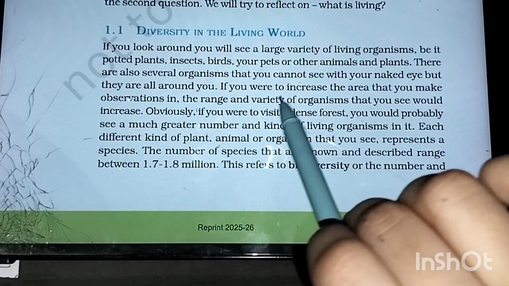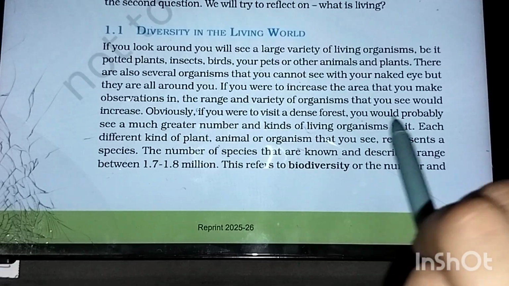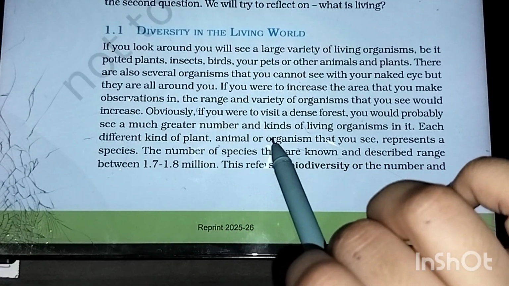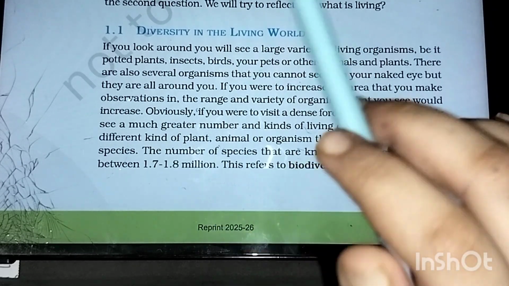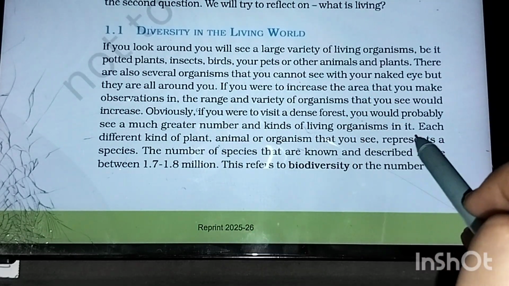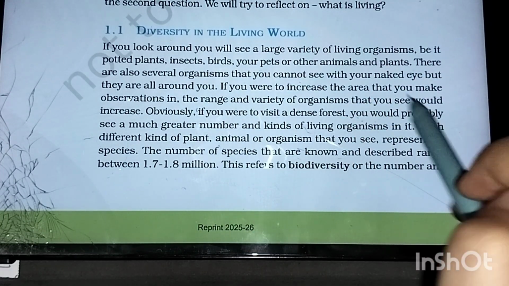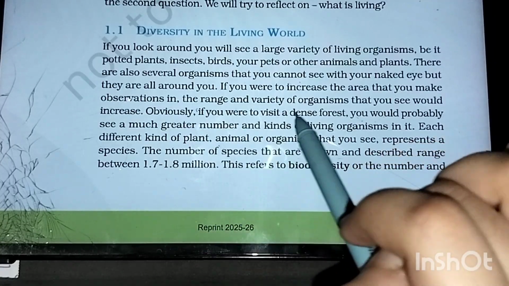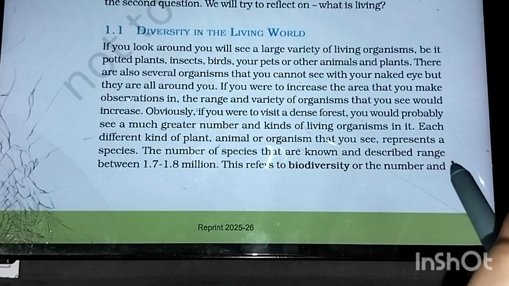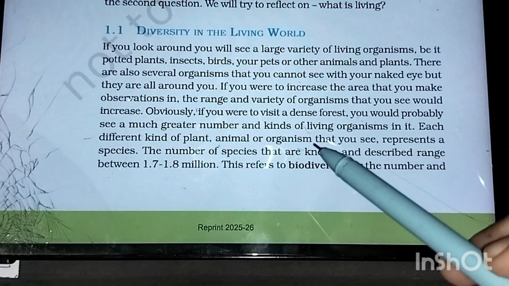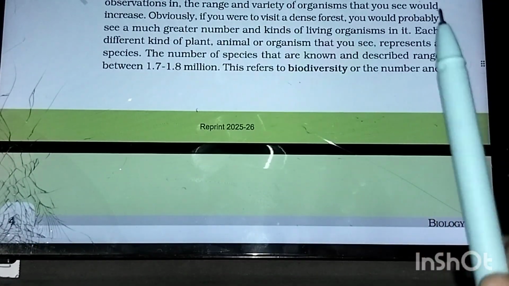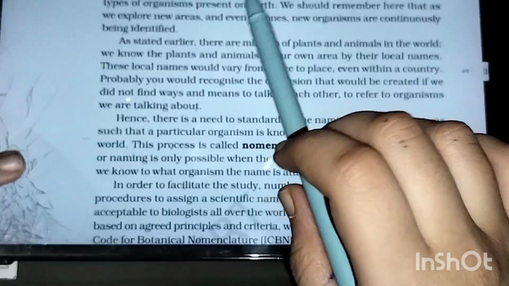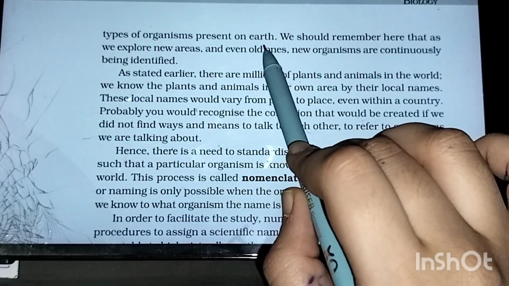Obviously, if you were to visit a dense forest, you would probably see a much greater number and kinds of living organisms in it. Each different kind of plant and animal or organism that you see represents a species. The number of species that are known and described range between 1.7 to 1.8 million. This refers to biodiversity, or the number and the type of organisms present on Earth.